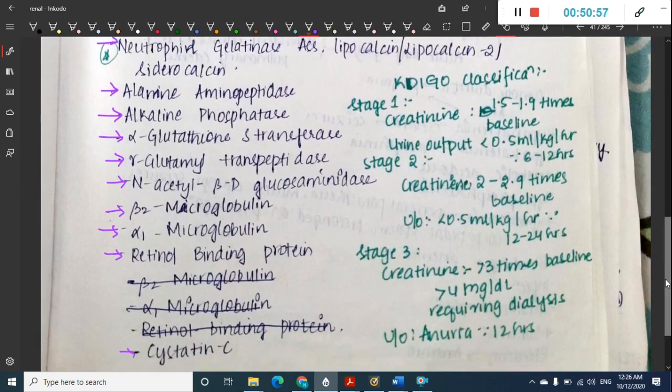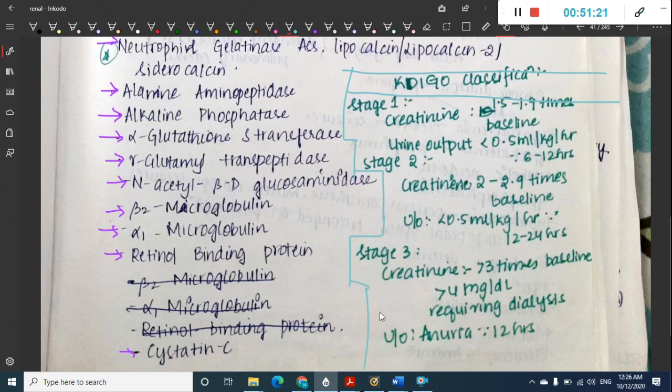Okay, next we have the KDIGO classification of kidney injury. According to the KDIGO classification, kidney injury can be divided into 3 major stages. In stage 1, there is creatinine 1.5 to 1.9 times the baseline, or urine output less than 0.5 ml per kg per hour for 6 to 12 hours. In stage 2, there can be creatinine increase of 2 to 2.9 times the baseline, or urine output less than 0.5 milliliters per kg per hour for 12 to 24 hours.